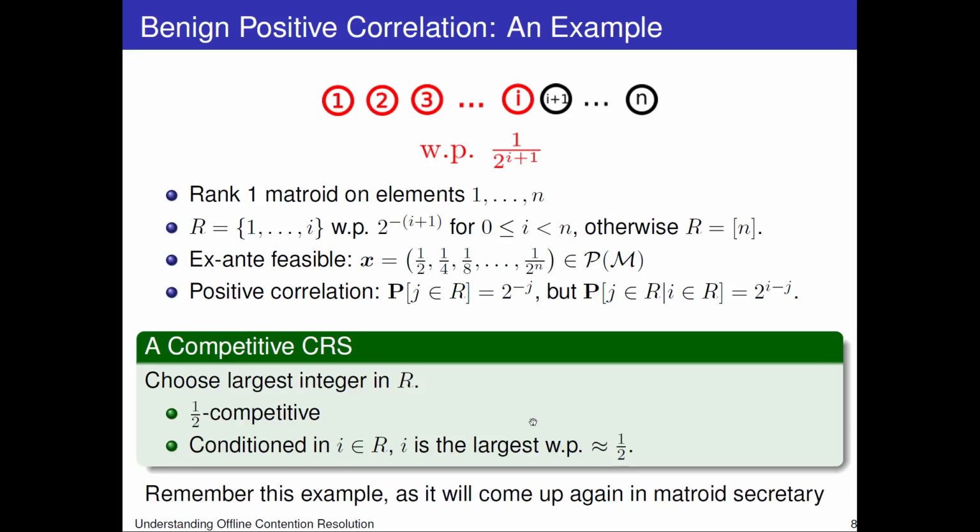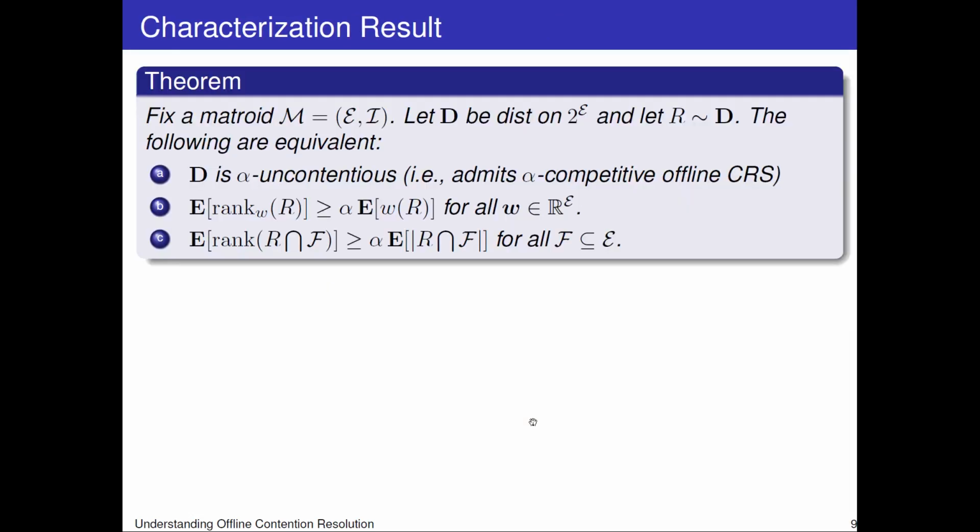I'm going to ask you to remember this example because it's going to come up again later when we talk about the Matroid Secretary problem. So here's our characterization result. Given a matroid M and a distribution D with R a draw from D, the following 3 conditions are equivalent.